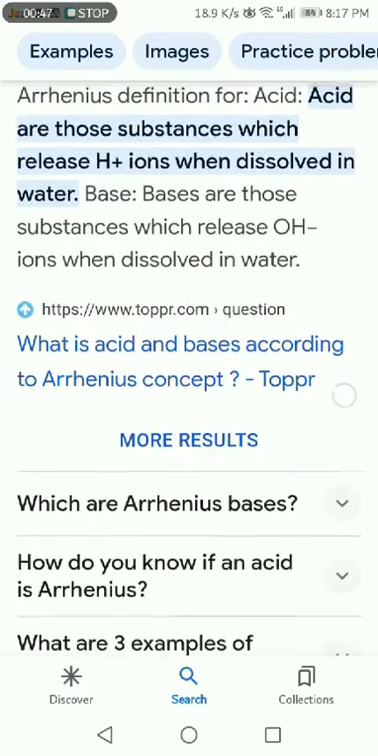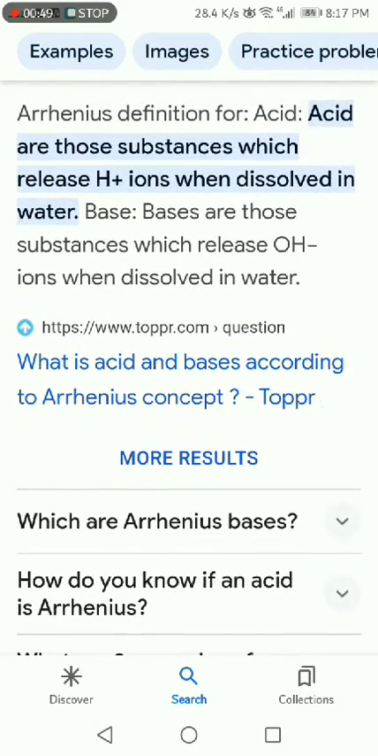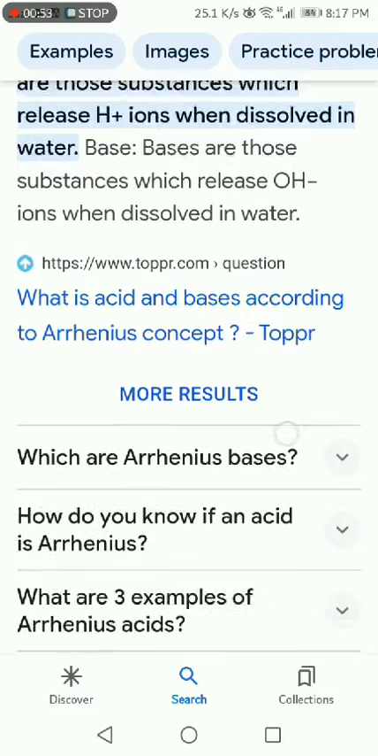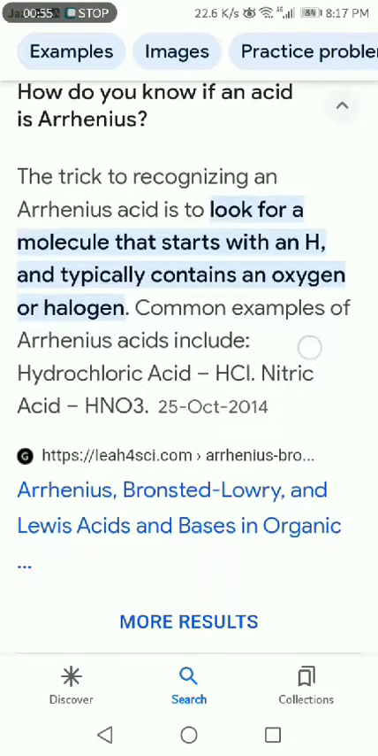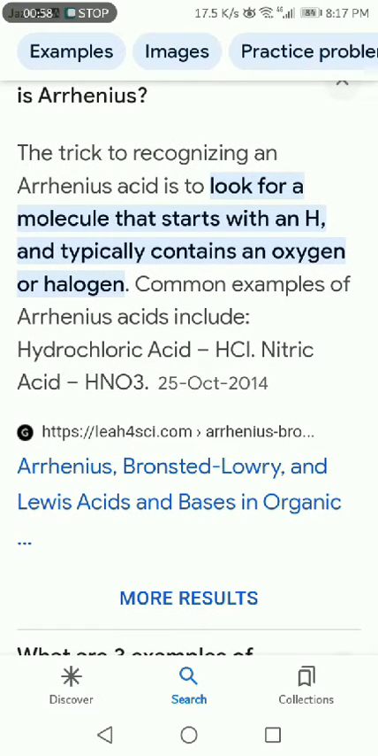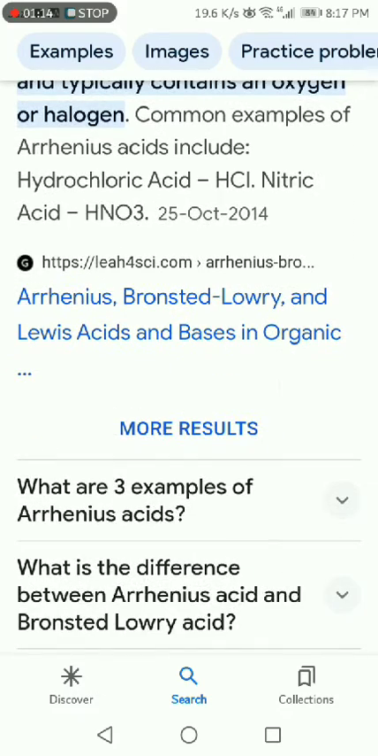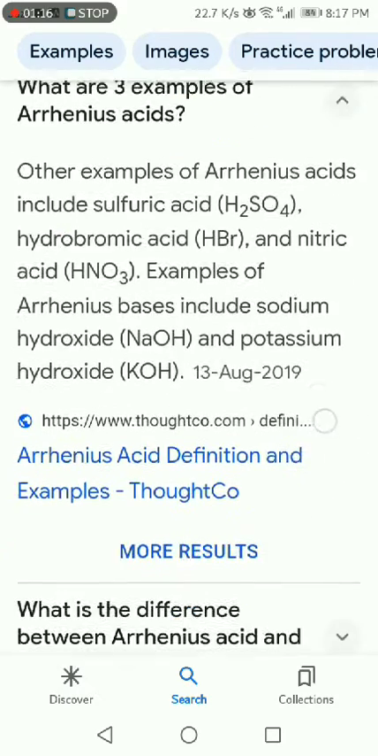Arrhenius definition for acid: acids are those substances which release H+ ions when dissolved in water. The trick of recognizing an arsenous acid is to look for a molecule that starts with an H and typically contains an oxygen or halogen. Common examples of arsenous acid include hydrochloric acid, HCl, and nitric acid, HNO3. Three examples for arsenous acid.